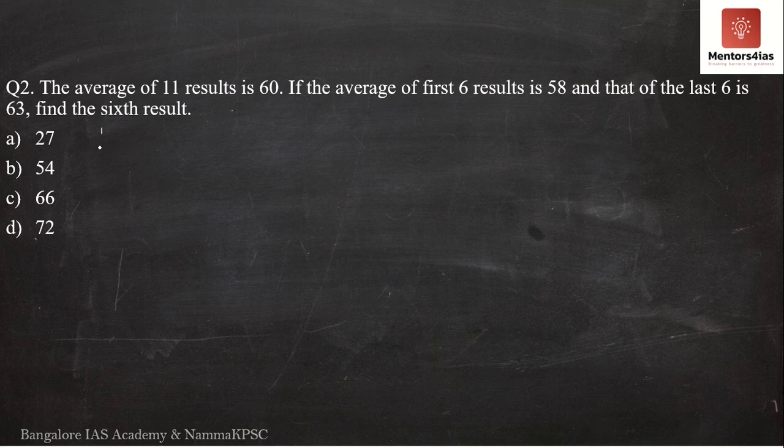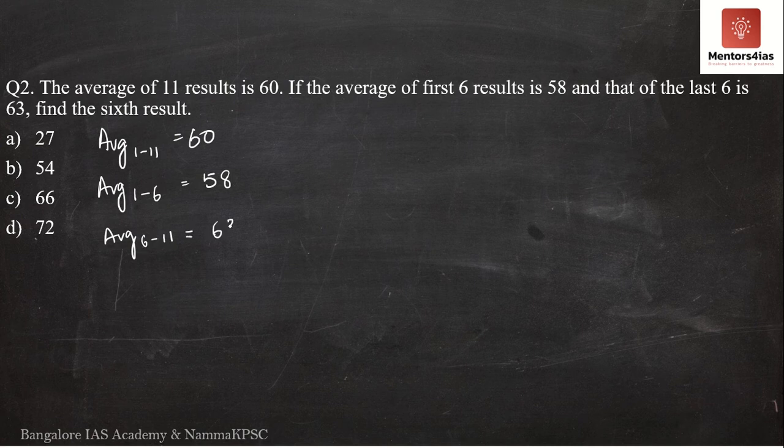So here we have the average of 1 to 11, the 11 results, equal to 60. The average of the first 6, that is 1 to 6, is equal to 58. And then we have the average of the last 6, that is 6 to 11. See here, 6, 7, 8, 9, 10 and 11. Don't you have 6 results? So the average of 6 to 11 is equal to 63.